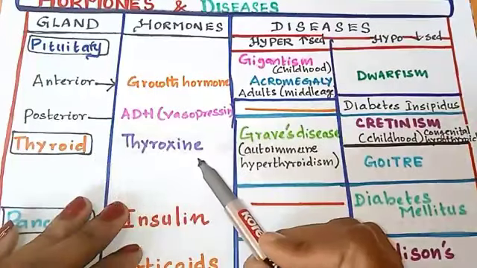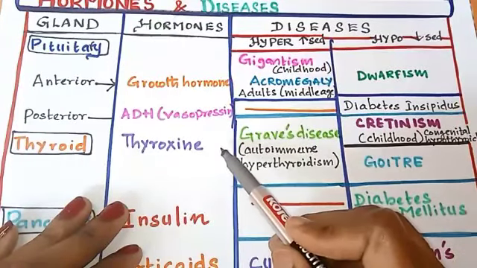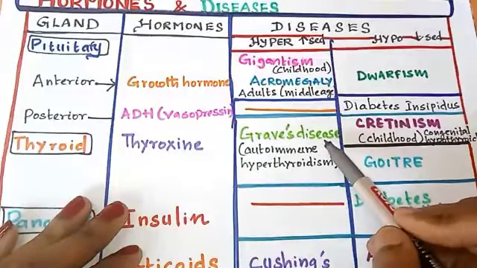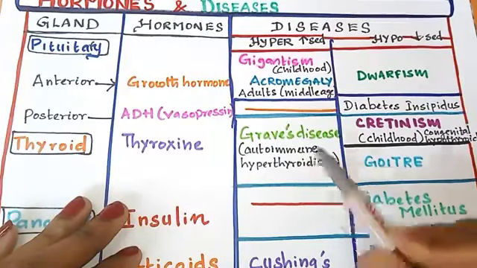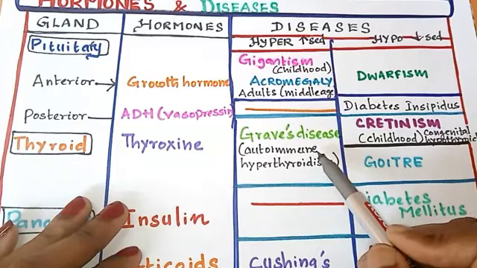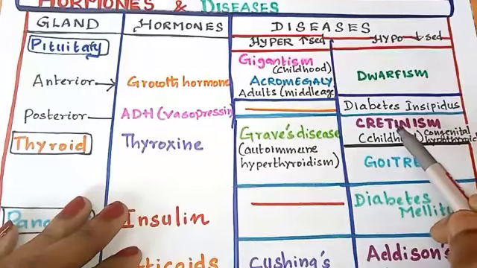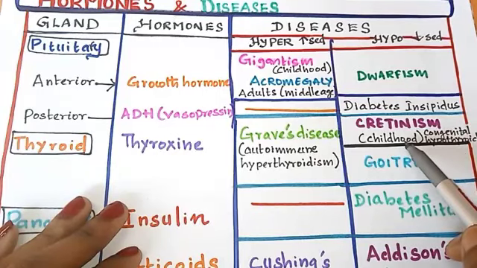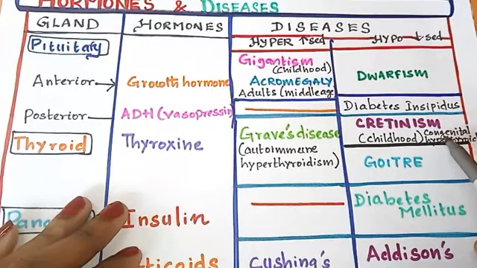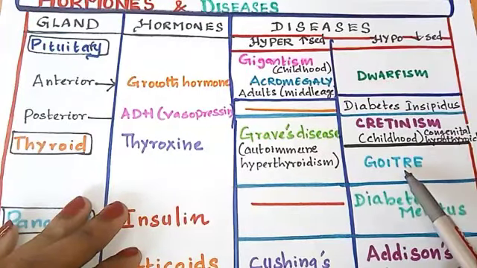Thyroid gland produces thyroxine hormone. Increased production of thyroxine hormone causes Graves' disease. It is an autoimmune hyperthyroidism. Graves' disease, also called autoimmune hyperthyroidism. If the thyroxine secretion is decreased, it is called cretinism in childhood, also called congenital hypothyroidism, and goiter.